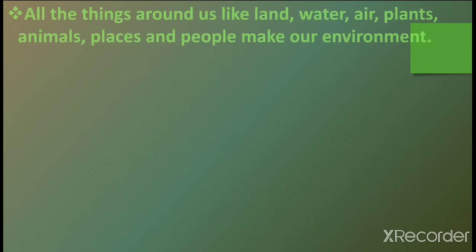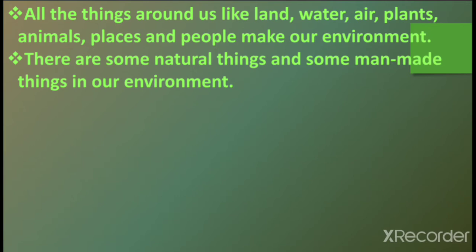Let's see a description. All the things around us like land, water, air, plants, animals, places and people make our environment. So our environment is made by the land, water, air, plants, animals, places and people. There are some natural things and some man-made things in our environment.